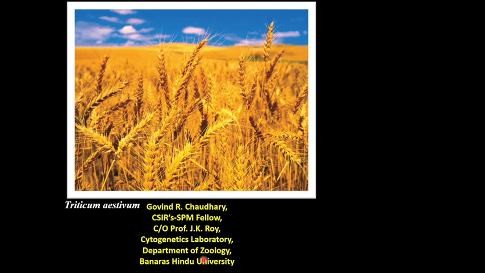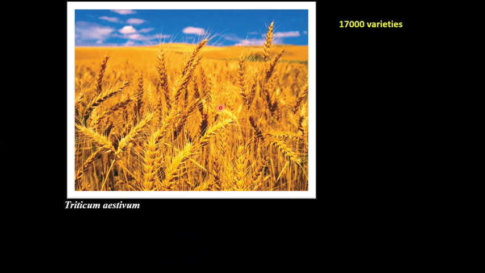Today we are going to discuss something about chromosomal abnormalities. Here in this picture we find a wheat plant, scientifically known as Triticum aestivum. So let's discuss something about this wheat plant. Today wheat is the principal crop of more than a billion people, and we also consume wheat in our daily diet. We find more than 17,000 varieties of wheat plant.